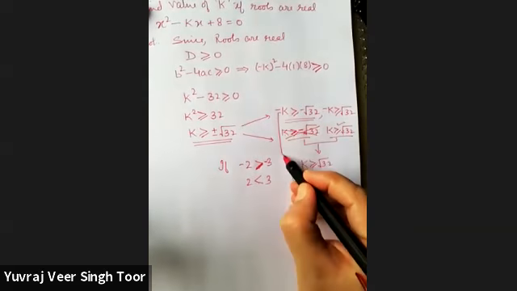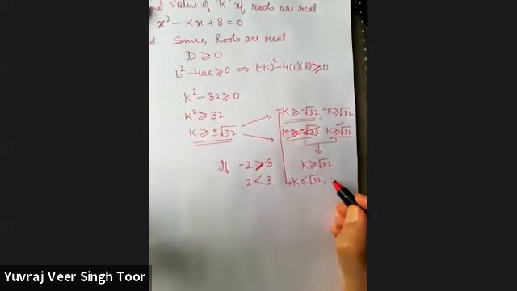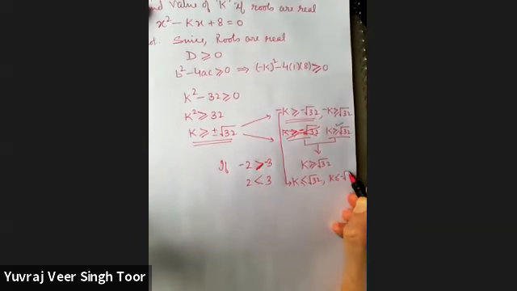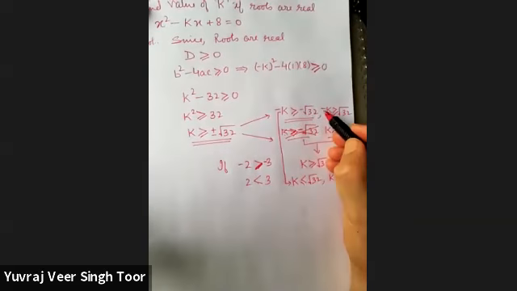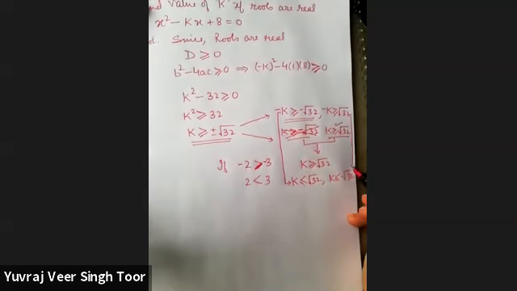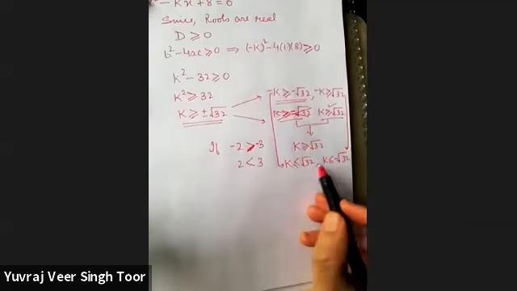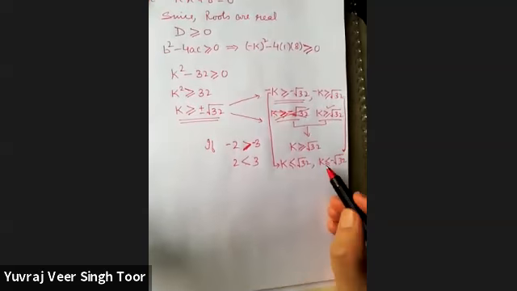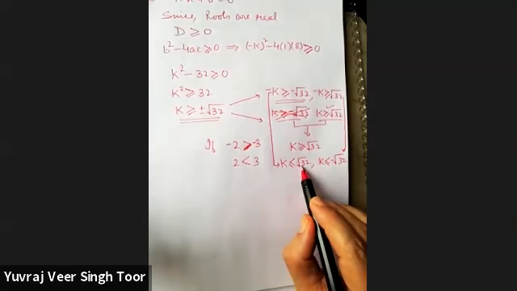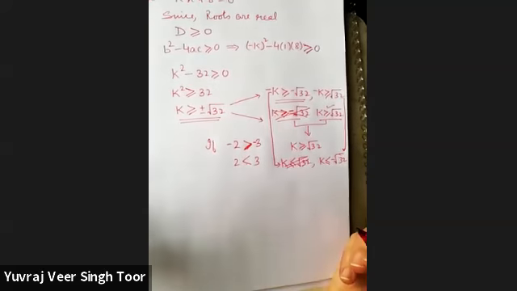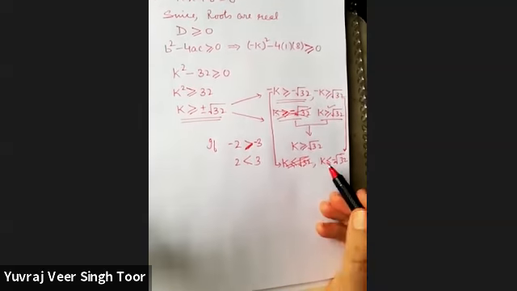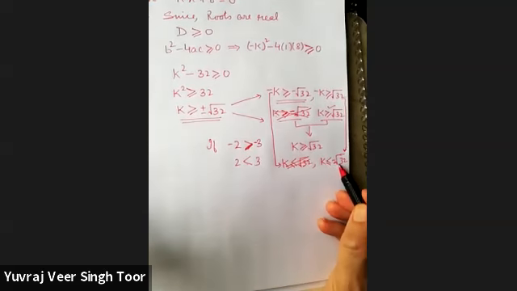This result means exactly this, and this result means this, because when you change the sign, as I told you, the inequality changes. Out of these two, if we say k is a negative value which is smaller than the same positive value, this means nothing. It is obvious that if it is smaller than a negative value, it will be smaller than the positive one too. So we have to pick the second value.